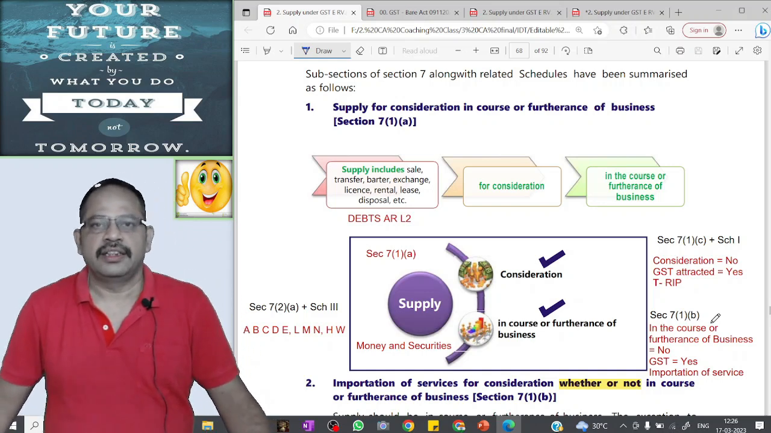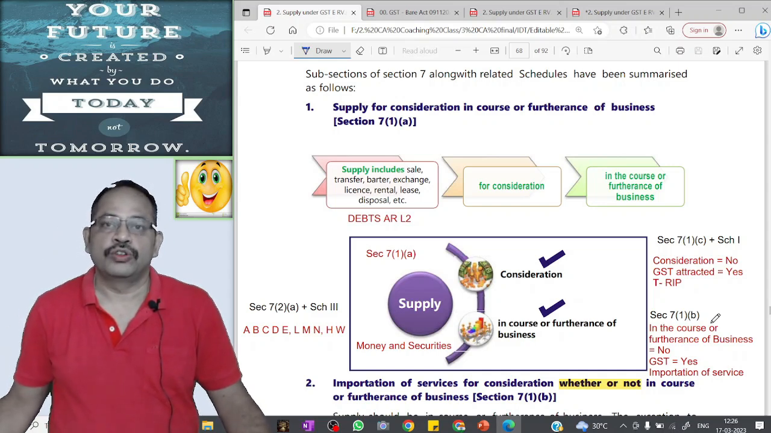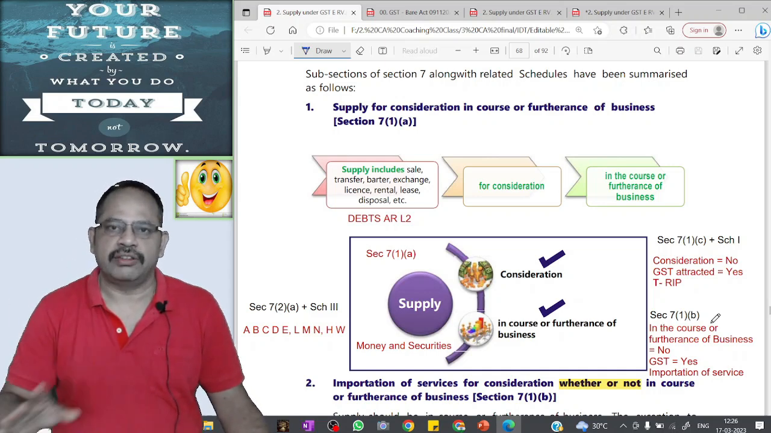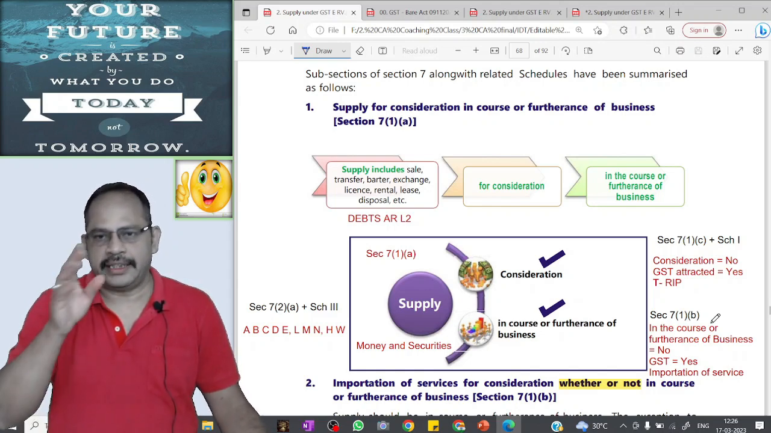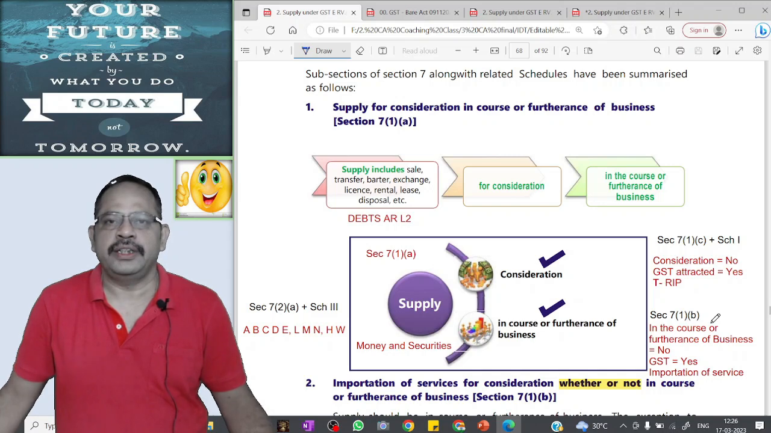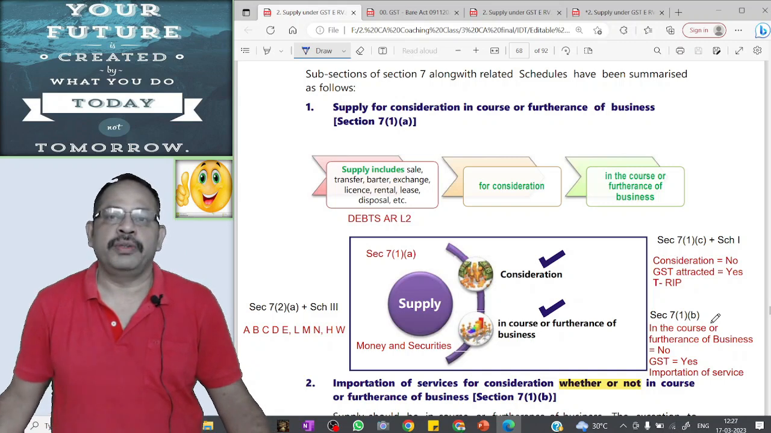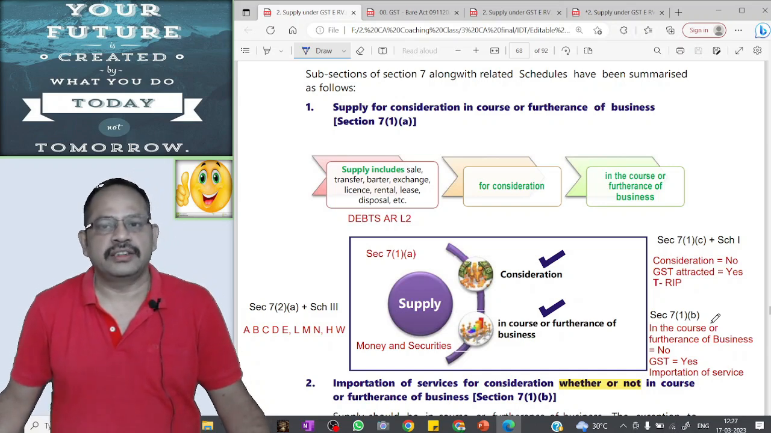Section 7 says that there are 3 conditions. If all the 3 conditions are cumulatively satisfied, it is a supply, it is a taxable event and GST will be attracted. Out of 3 conditions, even if one condition is not satisfied, it is not a supply, it is not a taxable event and GST will not be attracted. What are the 3 conditions? Number 1, there should be supply of goods or services. Number 2, the supply should be for consideration. Number 3, the supply should be in the course or furtherance of business.